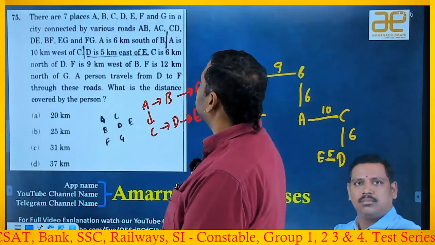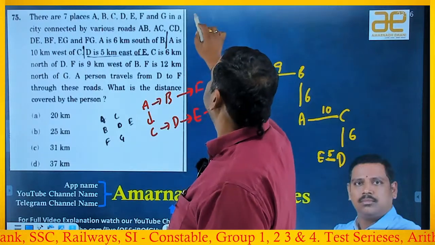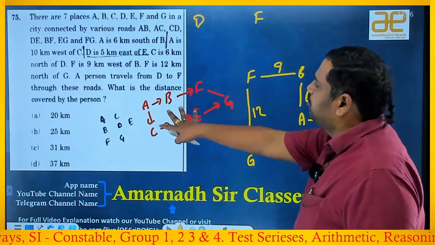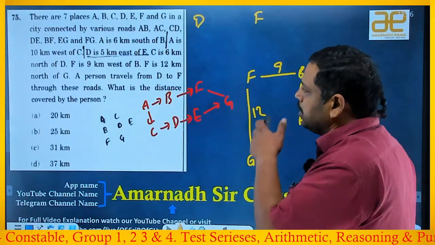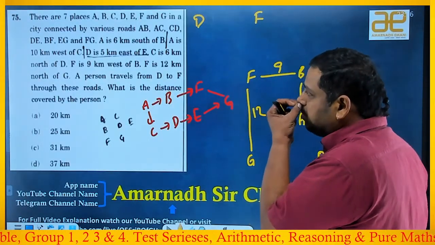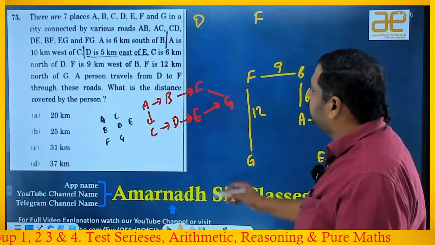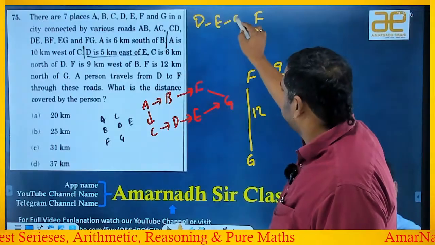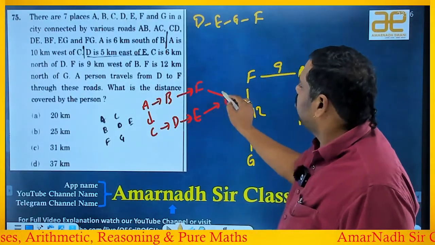A person travels from D to F through these roads, meaning any of the roads. What is the distance covered by the person? D to F, if I want to travel: D to E, E to G, and G to F, right or wrong?